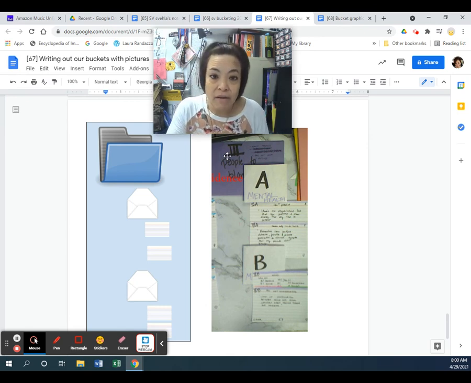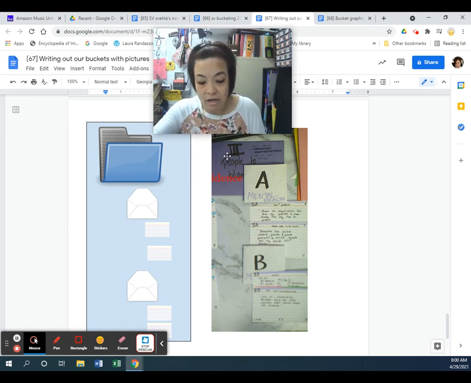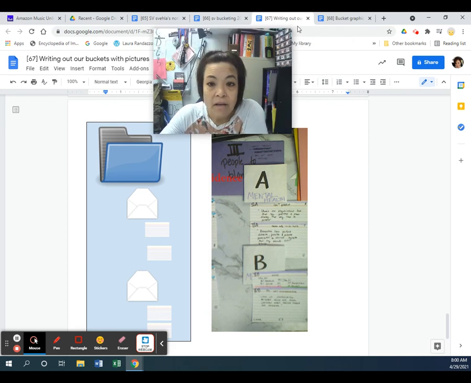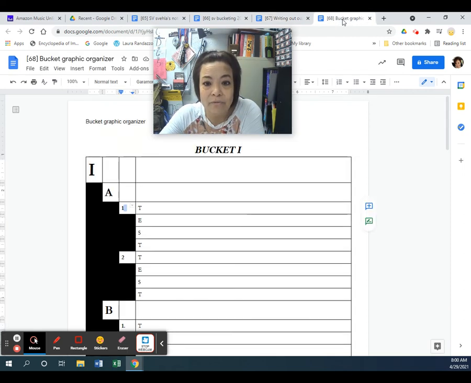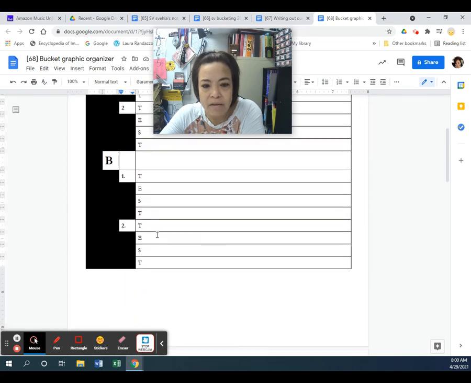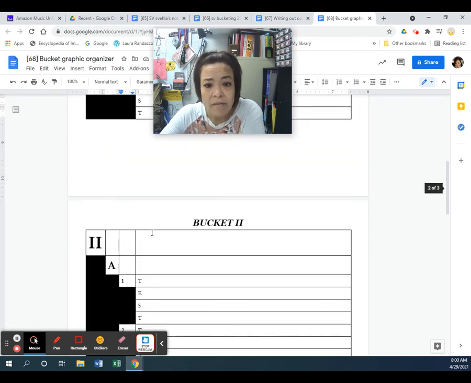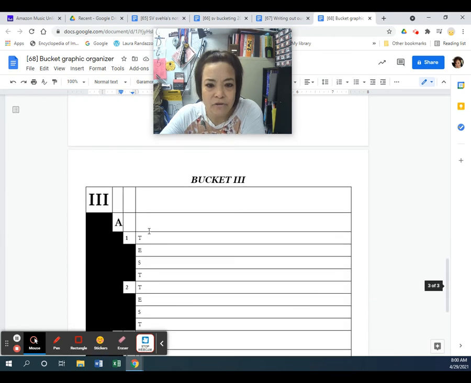And then you have your transition back to your Roman numeral 1. And then we go into B, card with a test, and card with a test. Okay, and that's just one bucket. So you can see this kind of in one handout. I created this for you, which is bucket 1. So you write all of your sentences right in there, and you know that your bucket 1 is done. Then you can do bucket 2, and then you can do bucket 3.